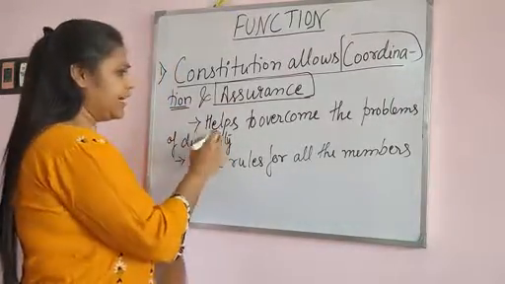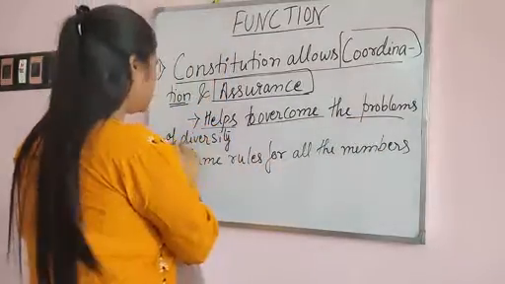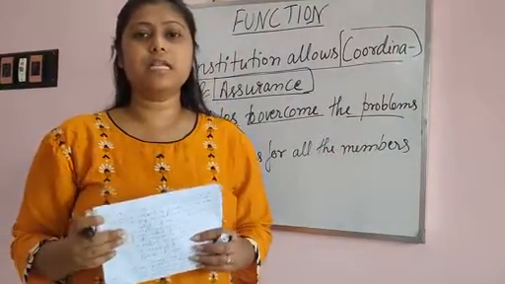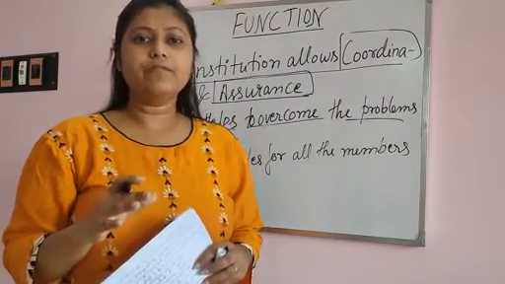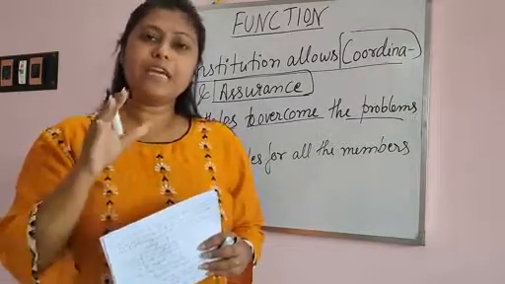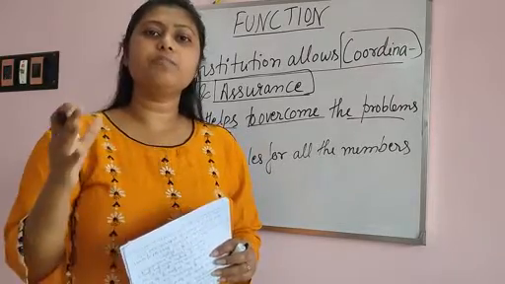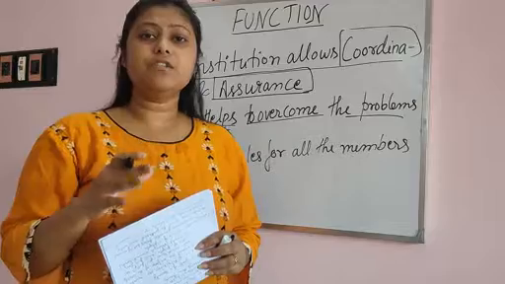First, here I have already written the point: it helps to overcome the problems of diversity. You all know from class 6 onwards that India is a diversified country where we have different kinds of language, foods, habits, etc. In this diversified country there are lots of people living together in a society who are very different from each other.